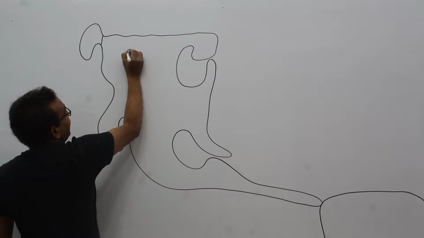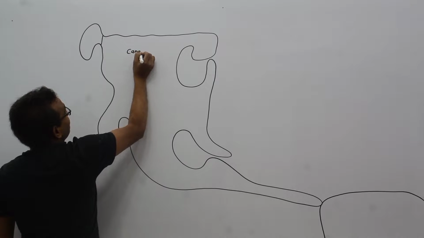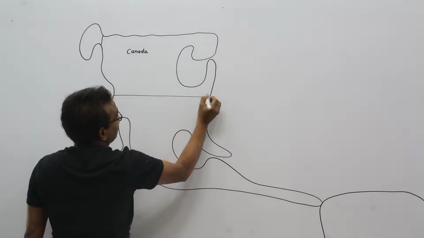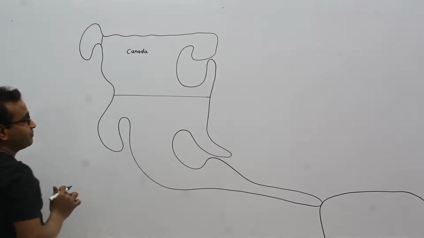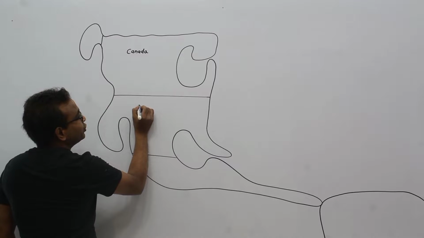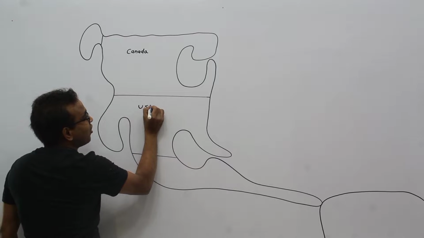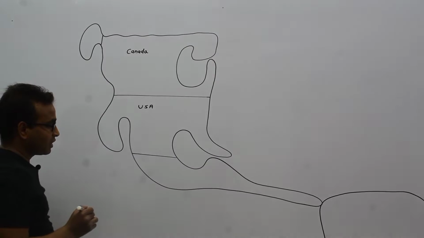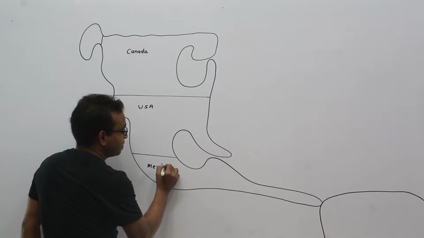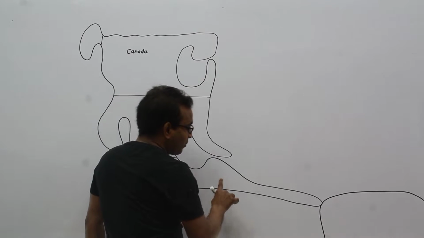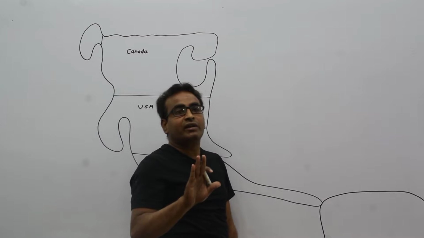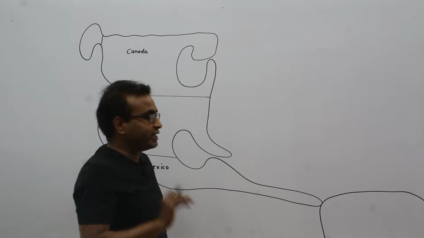This is Canada. This is United States of America. This is Mexico. Below the Mexico, there are 7 continuous countries.